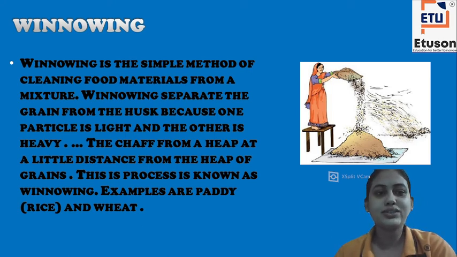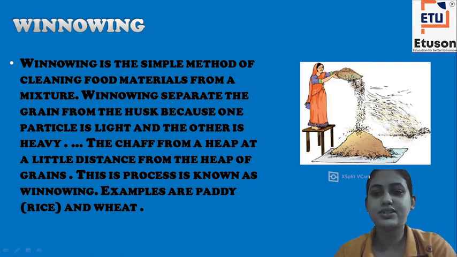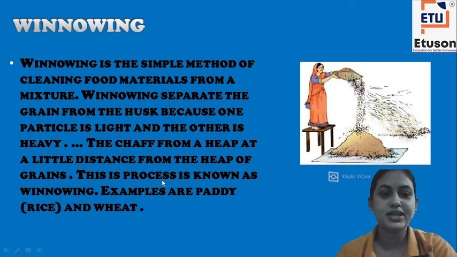So winnowing separates the grain from the husk because one particle is lighter and the other is heavier. The heavier ones are collected here, whereas the lighter ones, with the help of the wind, are collected at a place different from this. The chaff forms a heap at a little distance from the heap of grains. This is known as winnowing.